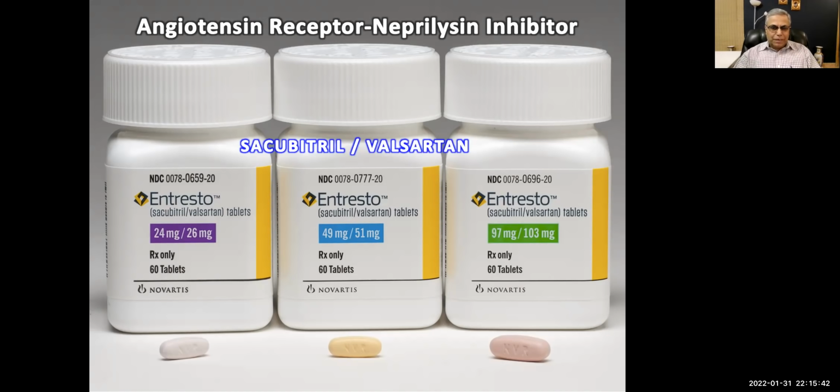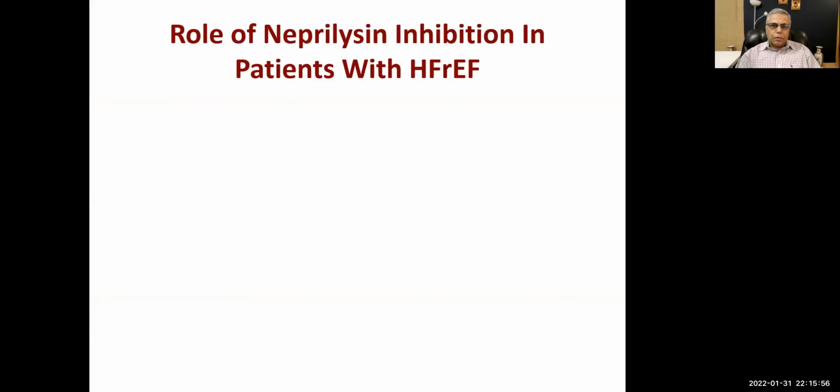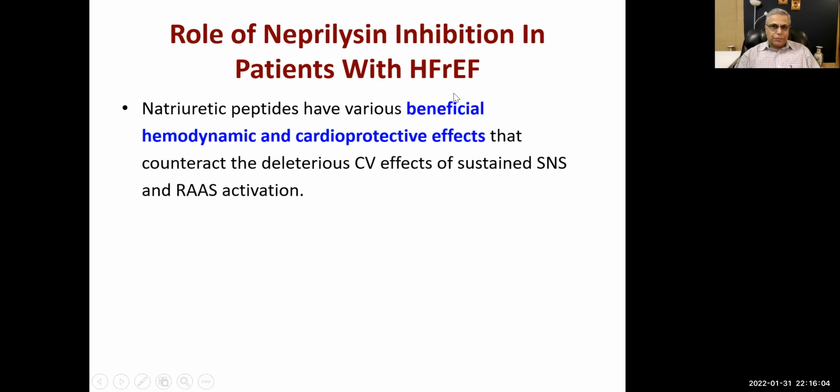Why not 82 milligram? Well, they have somehow calculated that dose, and they are producing the tablets that you usually give for antiplatelet effects, all right? So this is one drug which is used, and the role of neprilysin inhibition in patients with heart failure with reduced ejection fraction.